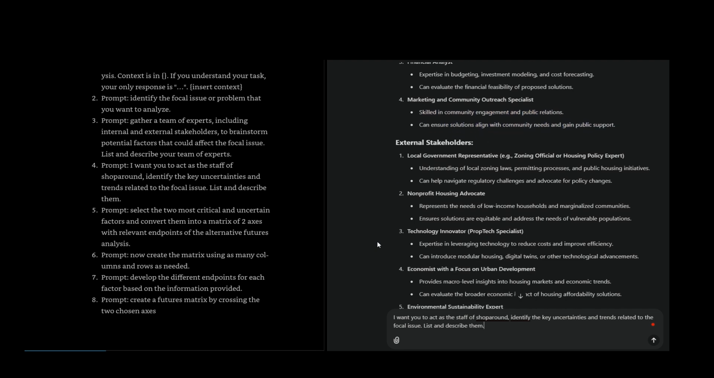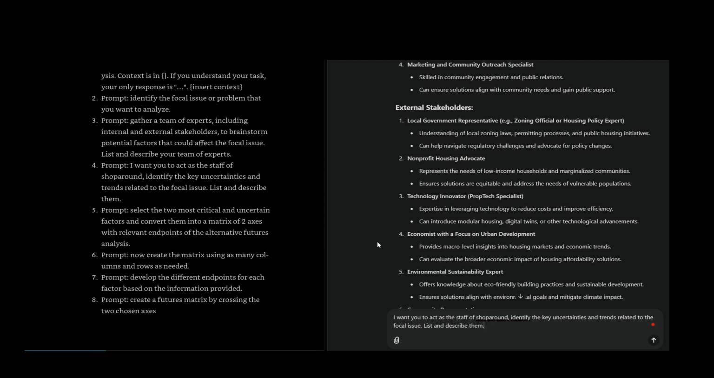External stakeholders: local government representative, e.g., zoning official or housing policy expert, with an understanding of local zoning laws, permitting processes, and public housing initiatives, who can help navigate regulatory challenges and advocate for policy changes. Nonprofit housing advocate, who represents the needs of low-income households and marginalized communities.